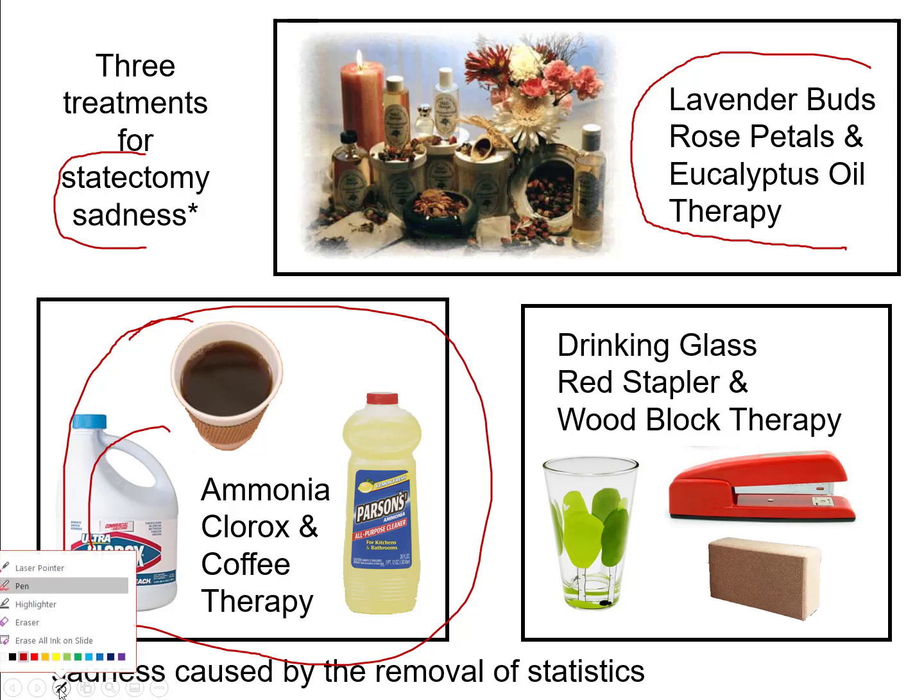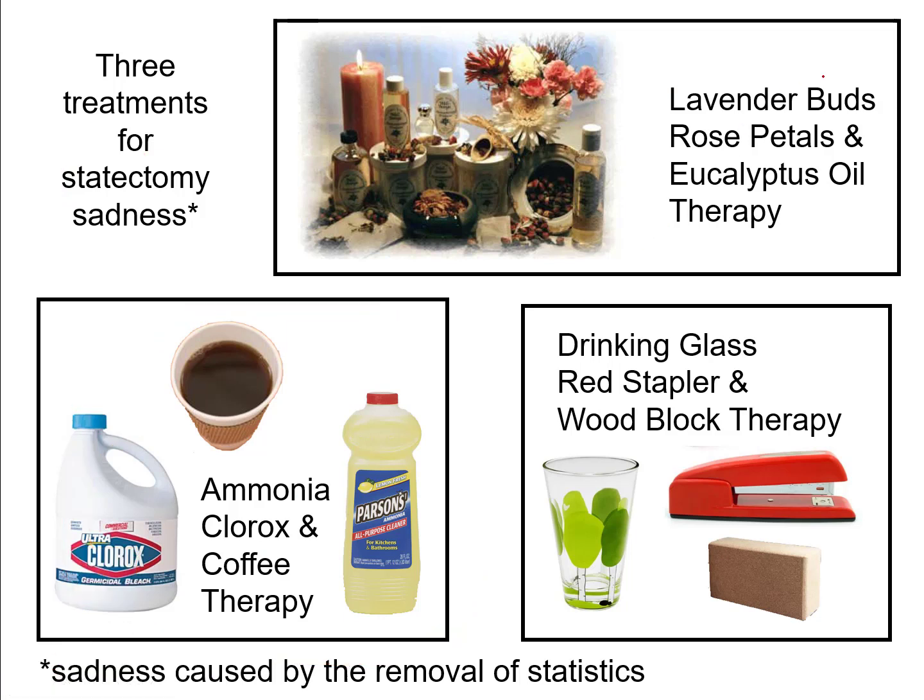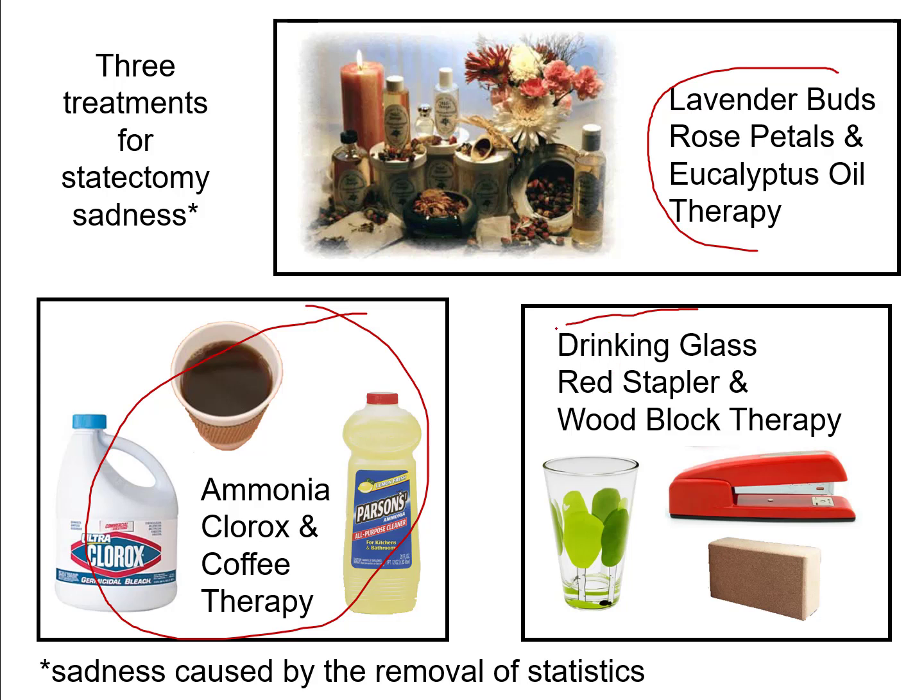So I have 2 different types of treatments that I want to try out. I have this lavender buds treatment and this paradoxical ammonia and Clorox and coffee treatment. And then maybe I want to compare those 2 treatments to a control group. And for this control group, I'm going to have them do a treatment that I think is supposed to be inert. I think it's not supposed to have any effect at all. And so I have this, what I call my drinking glass, red stapler, and wood block therapy.